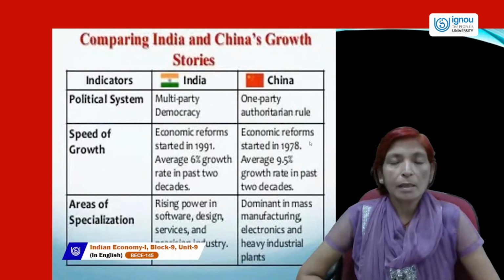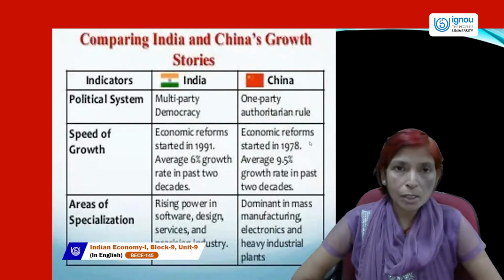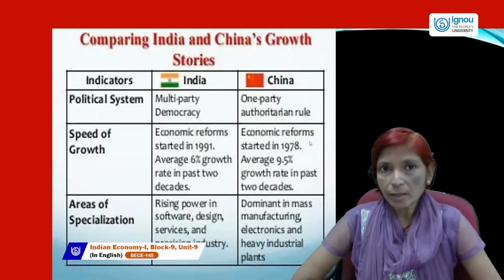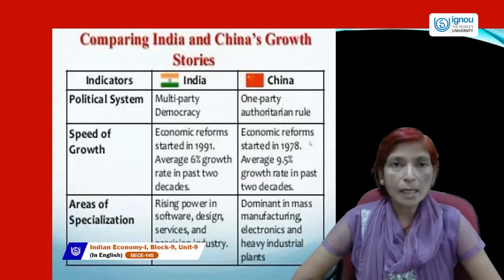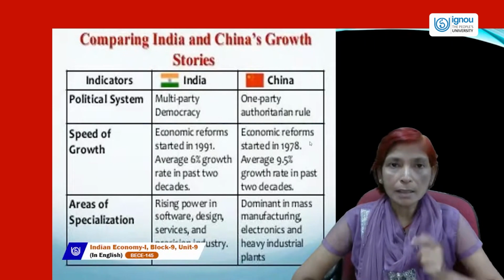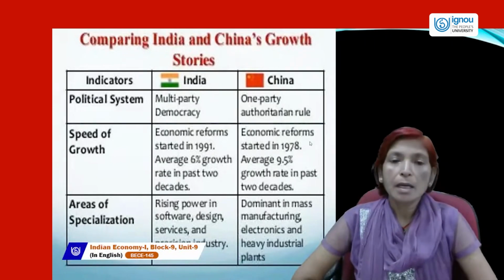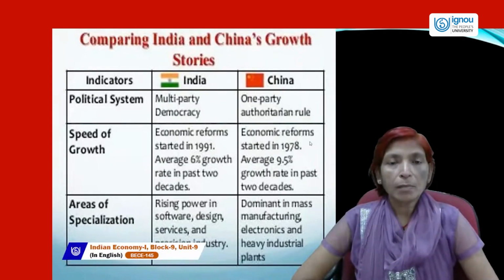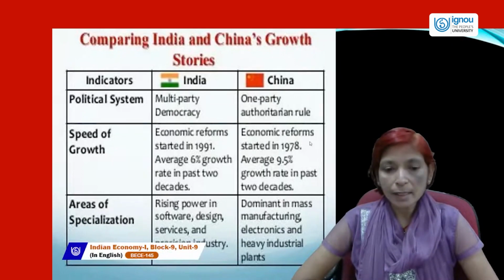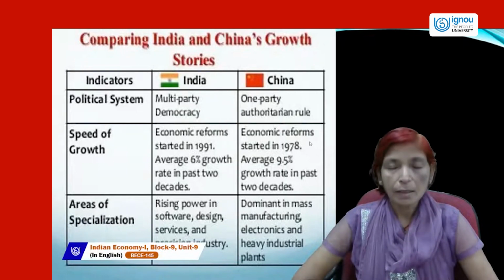It means the area of specialization in India is software, the IT sector, design, services, and other precision industries. But in China, the mass production manufacturing sector, electronics, and heavy industrial plants are growing. The main specialization area of China is this.